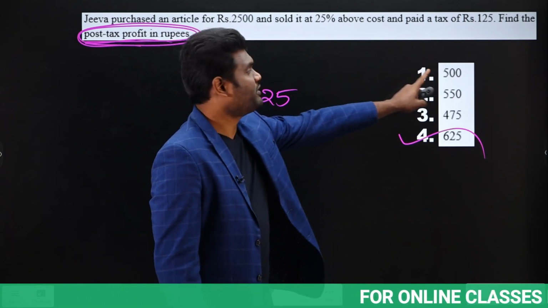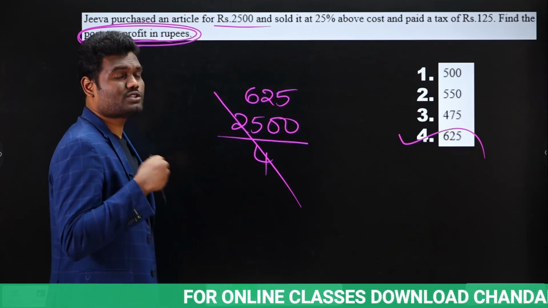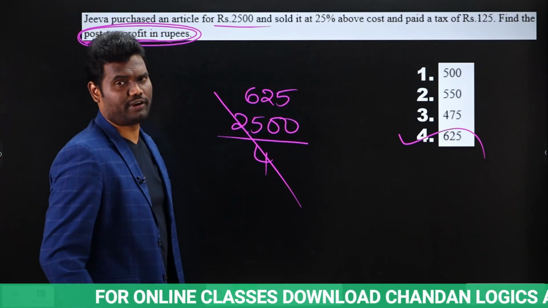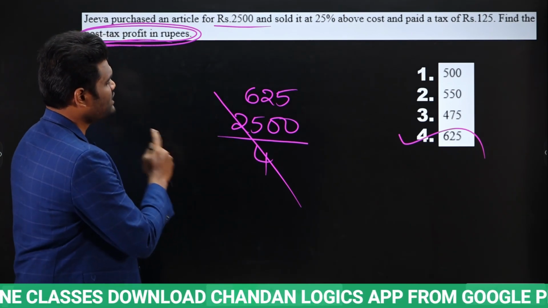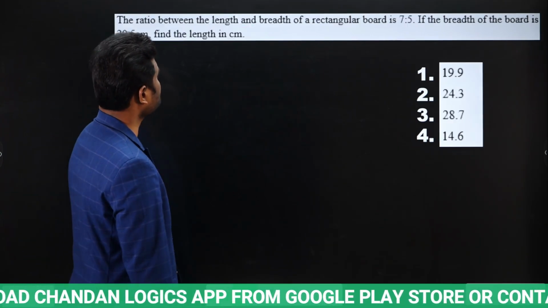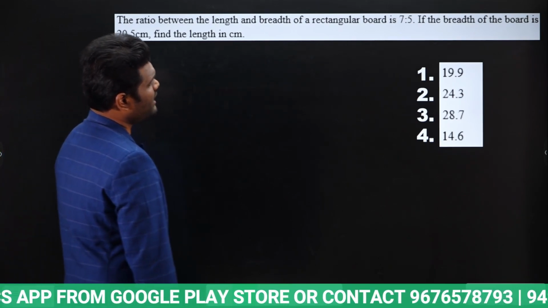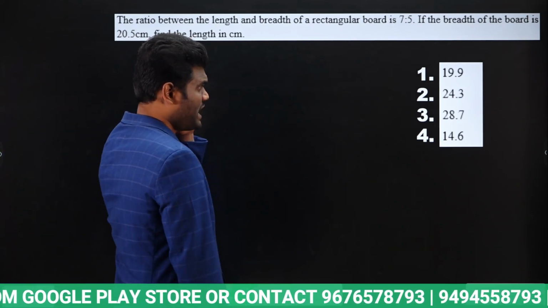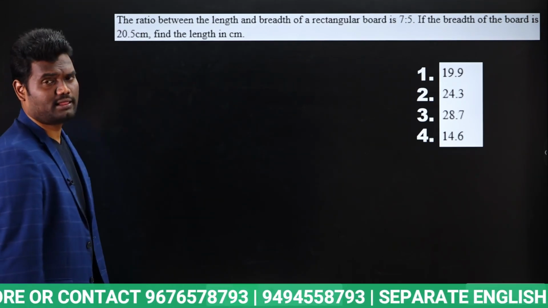So post-tax profit means out of 2500, he is going to sell it at 25% profit. So upon 2500, 25% profit is nothing but 625 rupees. Okay. Next, the ratio of length and breadth of a rectangular board is 7:5. If the breadth of the board is 20.5 centimeter, find the length in centimeter.